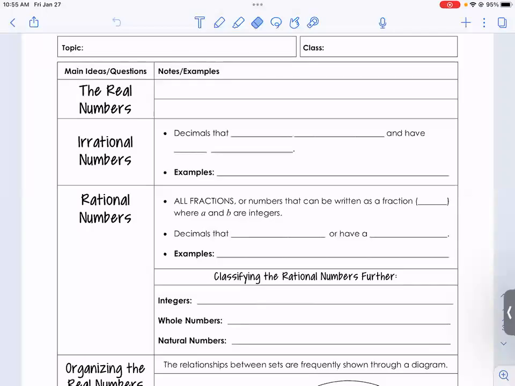Okay, so let's kind of talk about our schedule.